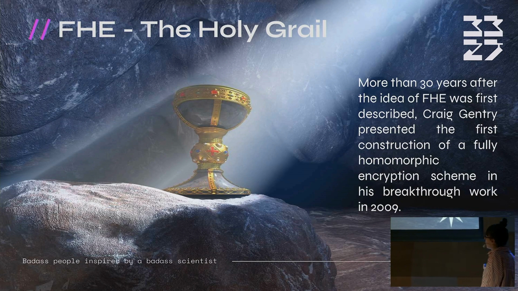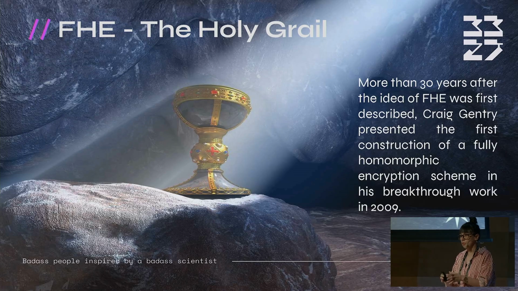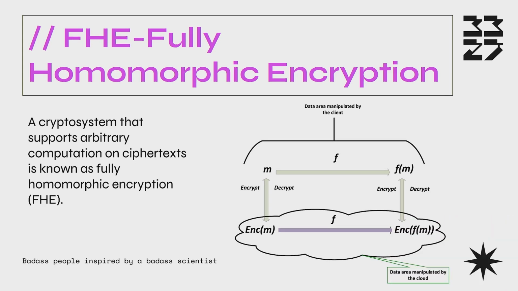So we know that more than 30 years ago, the first idea of fully homomorphic encryption was constructed, and 15 years ago, the first scheme was constructed. And why is it important to use fully homomorphic encryption? Because with fully homomorphic encryption, the cloud or someone else can perform some operation over your encrypted data and obtain also encrypted data.